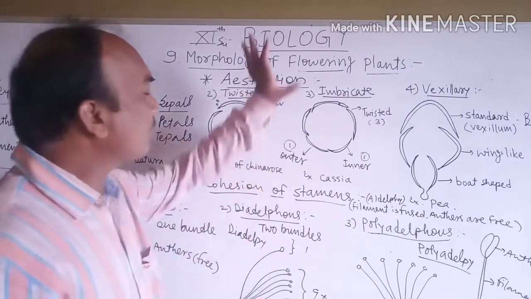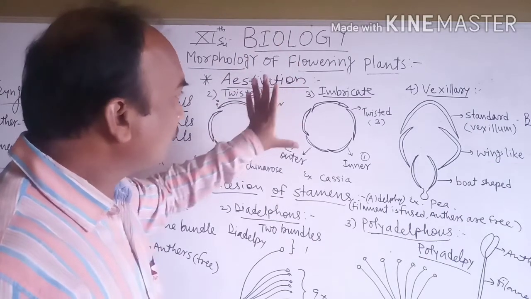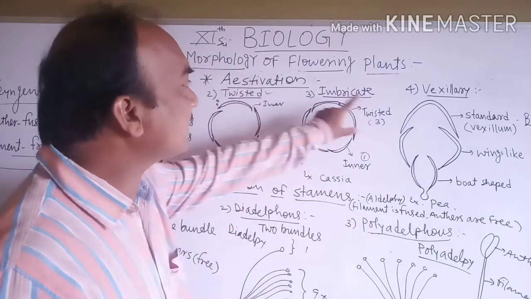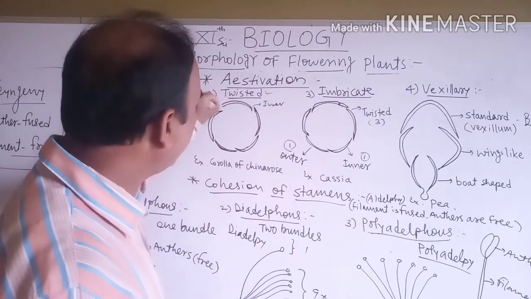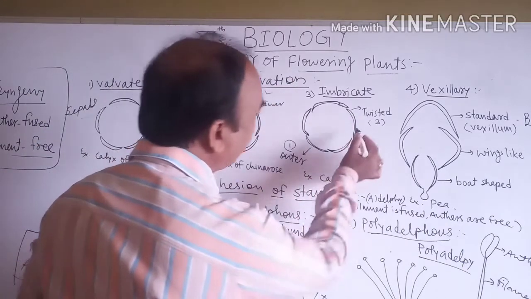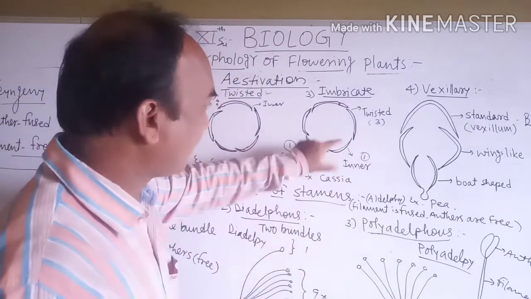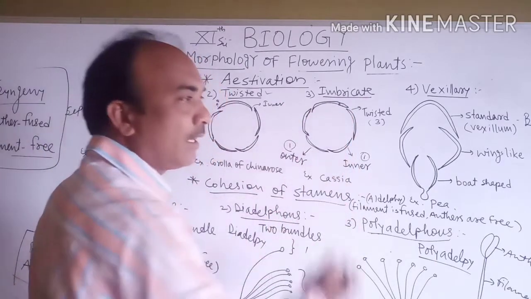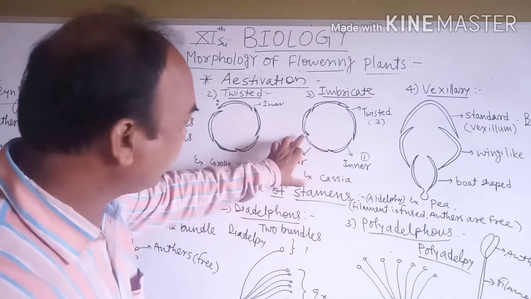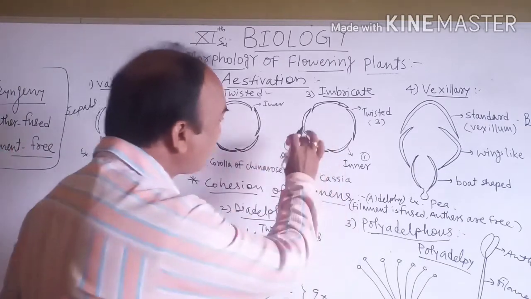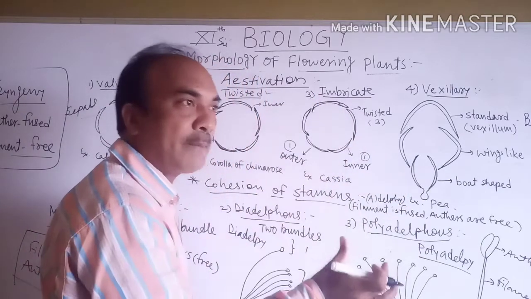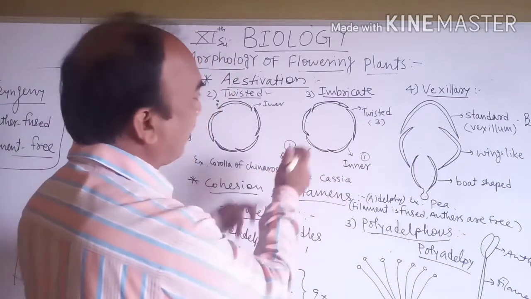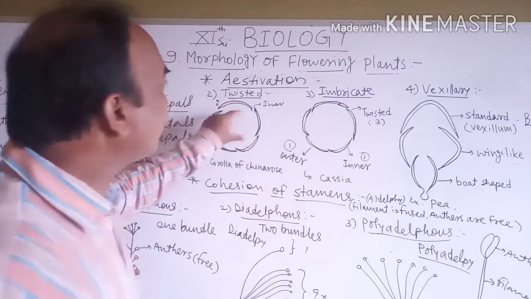Okay. Then third, the imbricate type of estivation. In the imbricate type, 3 petals are twisted like the corolla of China rose, and one petal is completely inner, both the margins are inner, and one petal is completely outer, meaning both margins are outer. Look, this is the outer petal and this one is the inner petal, because both the margins are inner and both the margins are outer, and 3 are of twisted type.